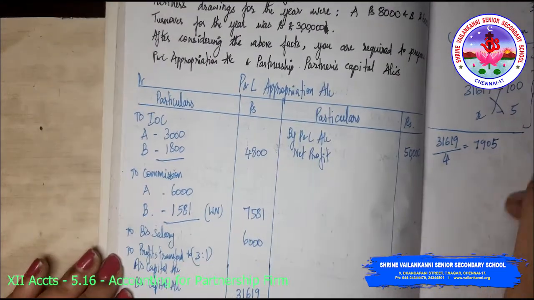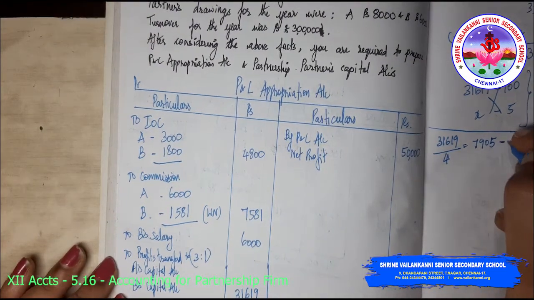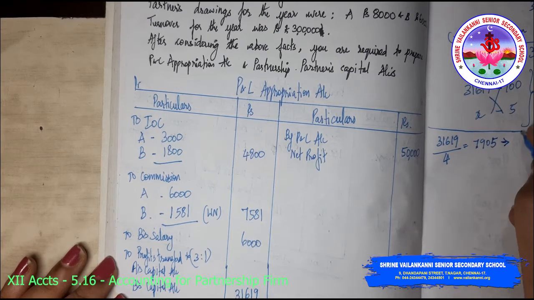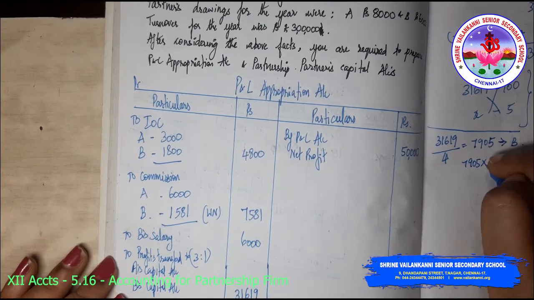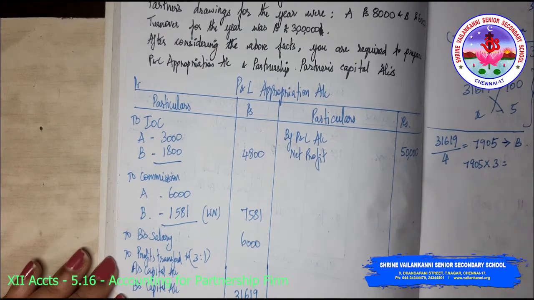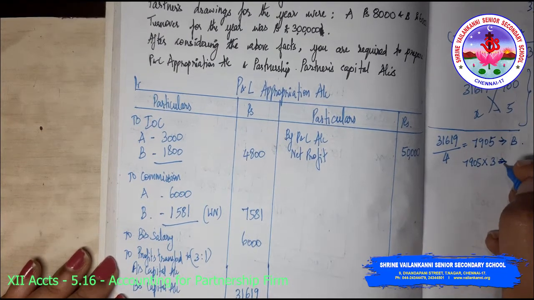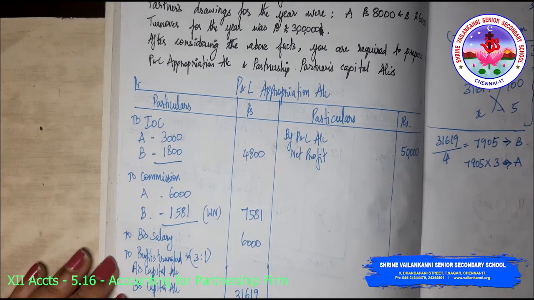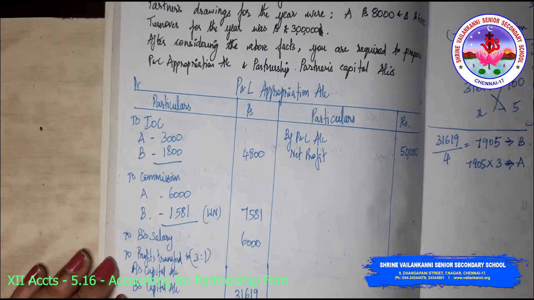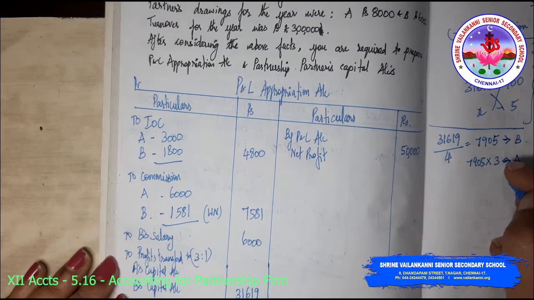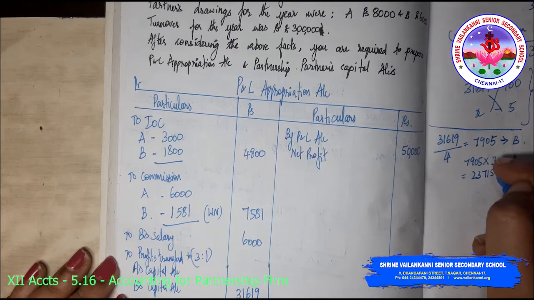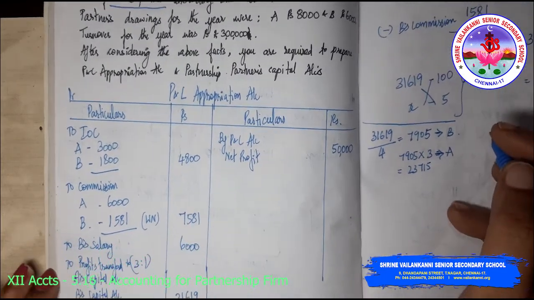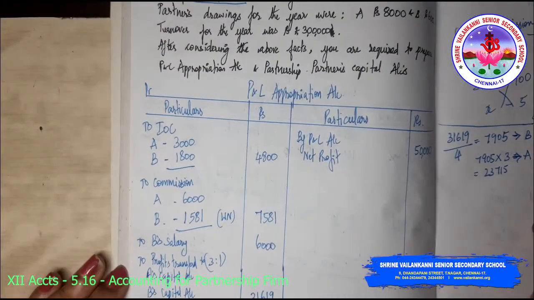Okay, so 7,905 is the share of B, and 7,905 multiplied by 3 will be the share of A. So 7,905 into 3, I am getting the share of A to be 23,715.